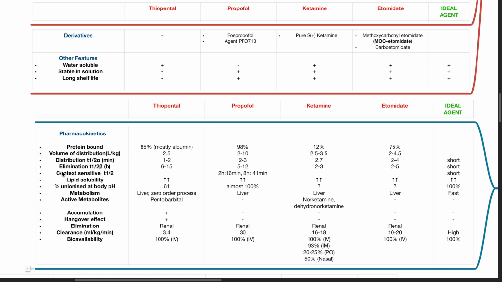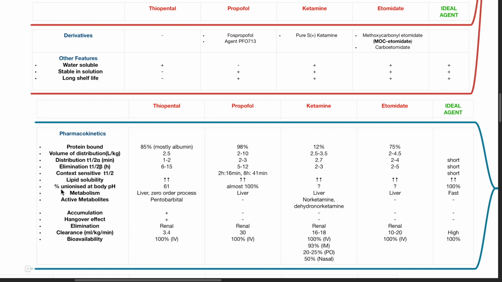Elimination half-life beta in hours: thiopental 6 to 15 or 11.5, propofol 5 to 12, ketamine 2 to 3, etomidate 2 to 5. The ideal agent should have a short elimination half-life. Context-sensitive half-life for propofol: 2-hour infusion is 16 minutes, 8-hour infusion is 41 minutes. The ideal agent should have a short context-sensitive half-life. Lipid solubility: thiopental, propofol, ketamine, and etomidate are highly lipid soluble. The ideal agent should be highly lipid soluble.